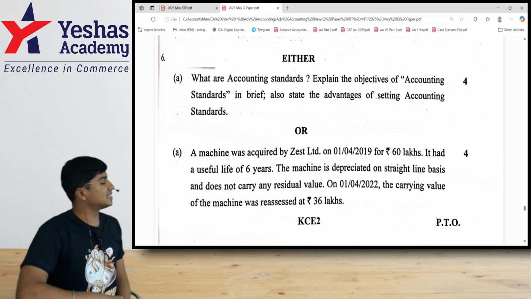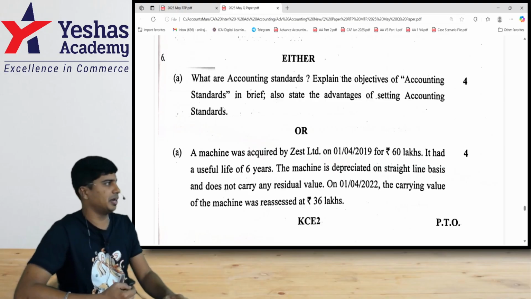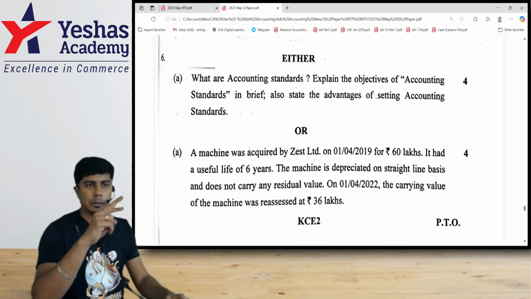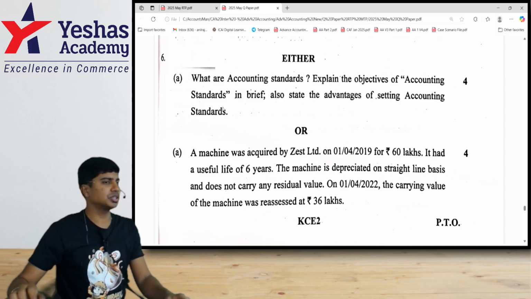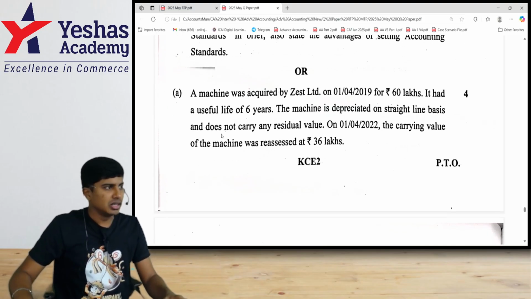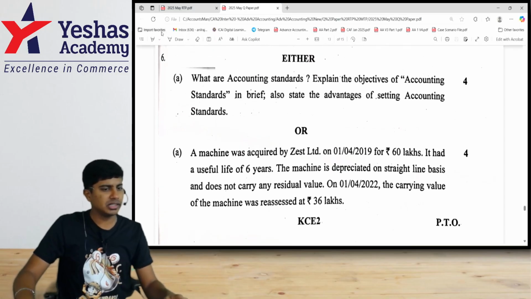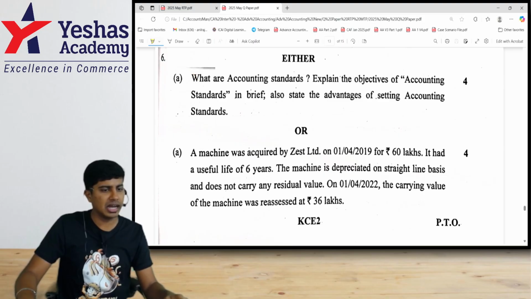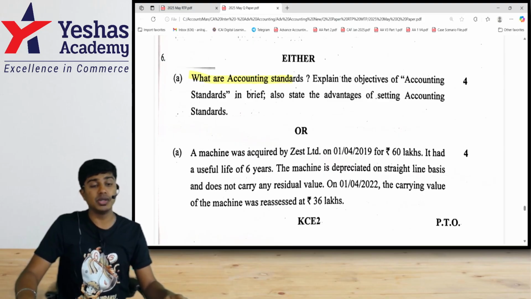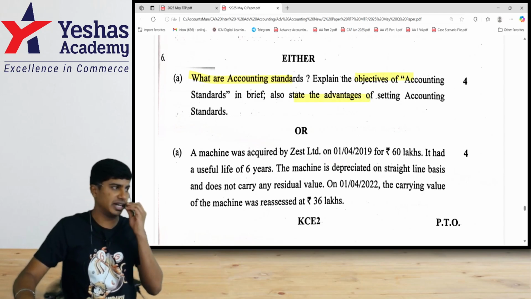Let's now solve question 6A from our May 2025 examination paper of CA Intermediate. 6A has two options. You can either write this theory question on accounting standard, or you add an option to solve a practical one, that is on accounting standard 28 impairment. Talking about the first part, the question asked us what are accounting standards, and you're also expected to explain the objectives of accounting standards and also the advantages of setting these accounting standards.